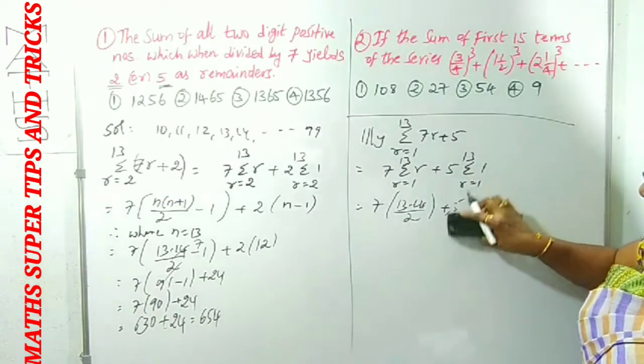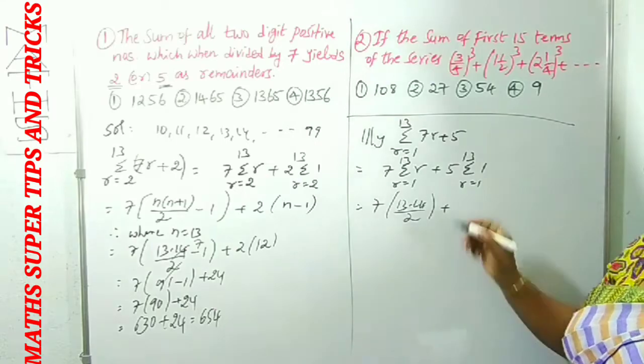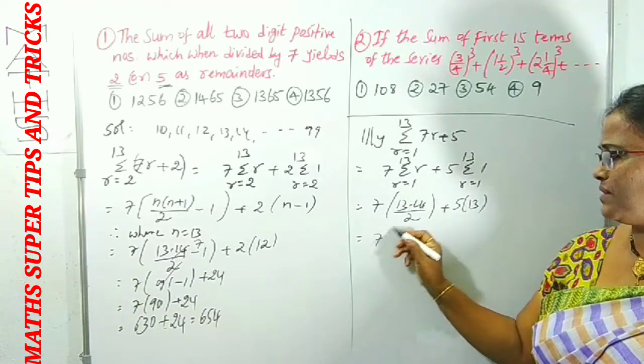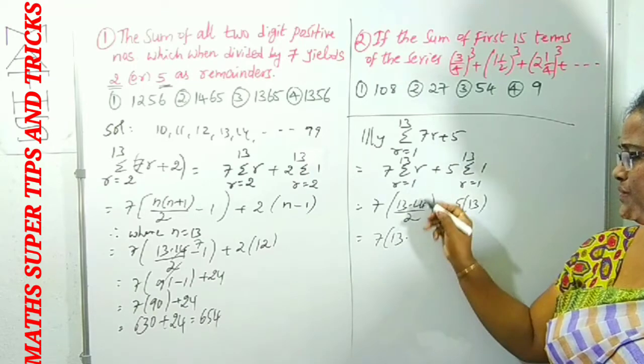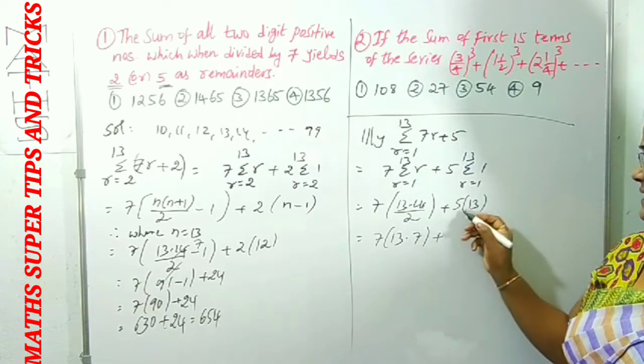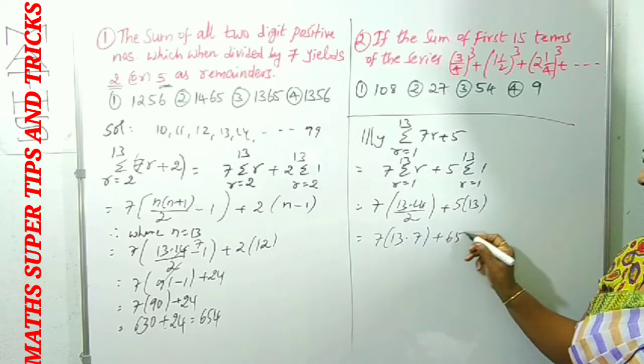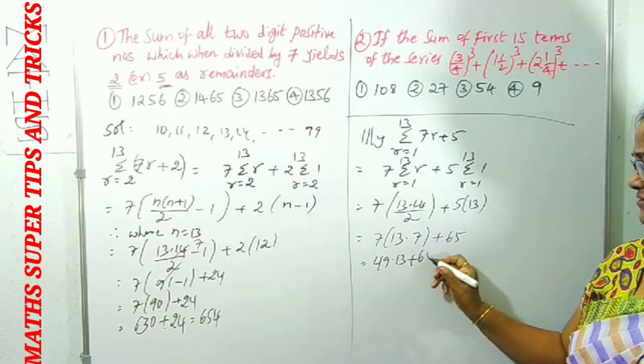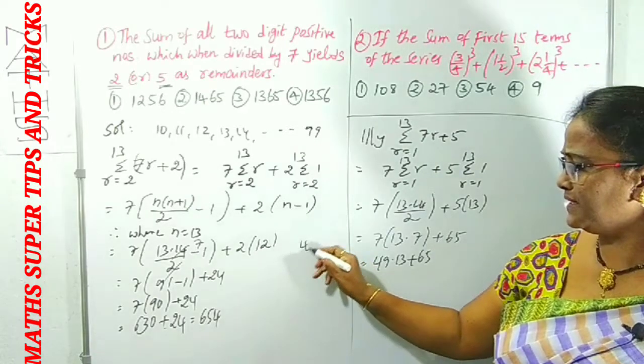In place of n we can write 13, right? 5 into 13. This is clearly 7 into 13 into 14 by 2, that is 7 into 13 into 7, plus 5 into 13, which is 65. Now this is 49 into 13 plus 65. How much is 49 times 13?